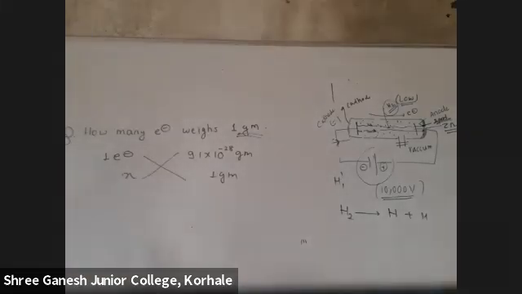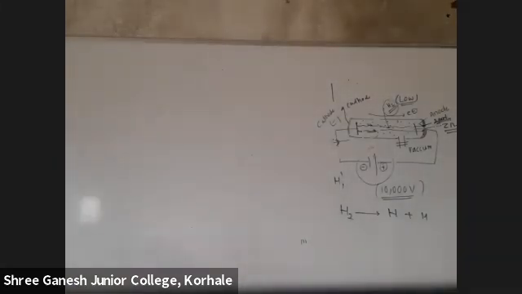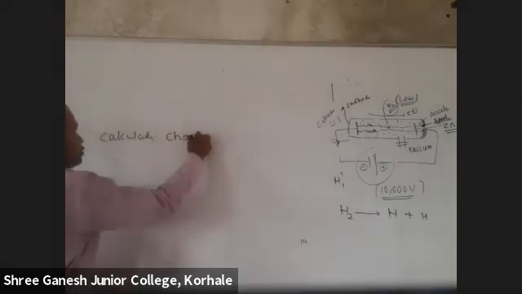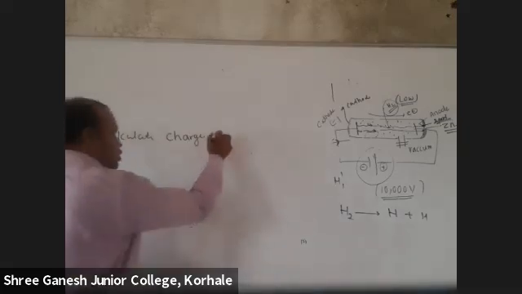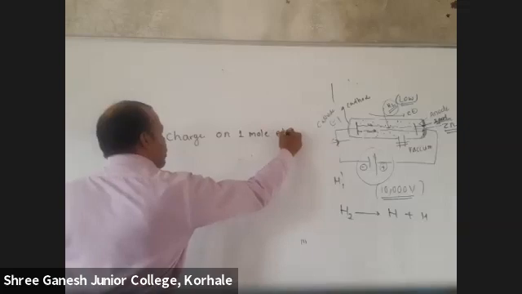Okay. Similar question now. Calculate the charge on 1 mole electron.